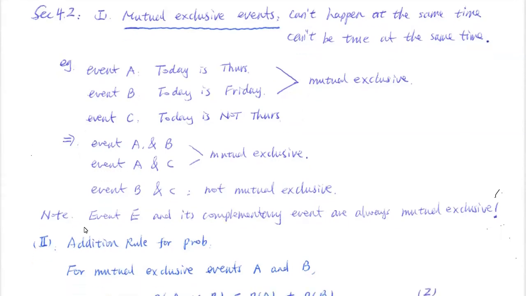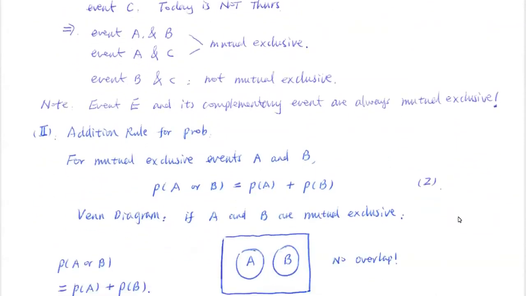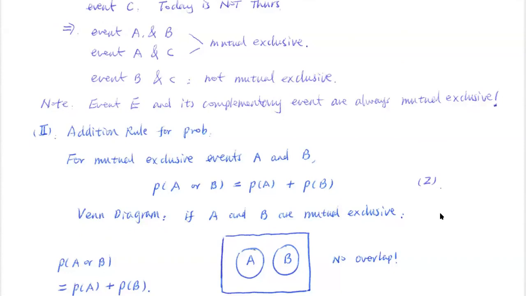We also have a note here that for any event E, remember we use the capital letter E for any event, its complementary event is written E bar. They are always opposite to each other, which means they are always mutually exclusive.